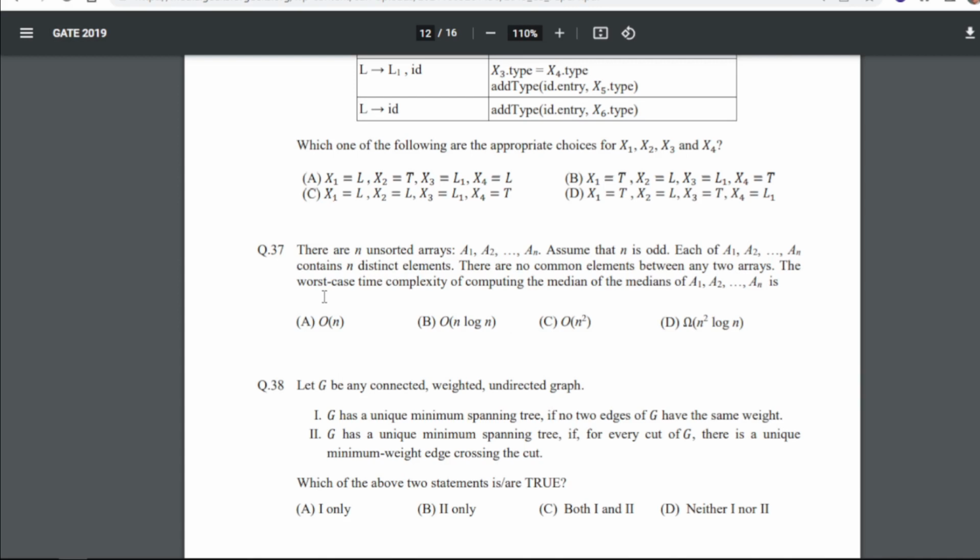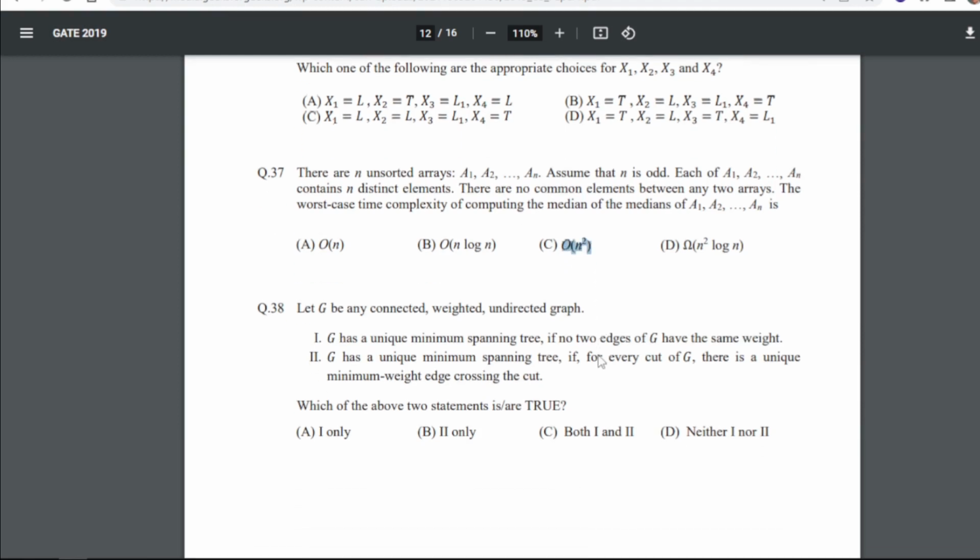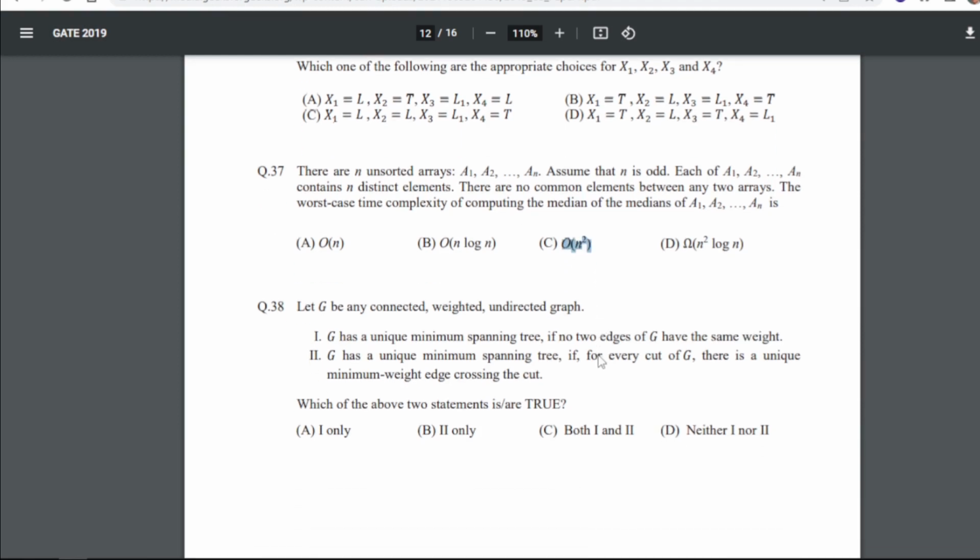37: there are n unsorted arrays a1, a2, ..., an. Assume that n is odd. Each of a1, a2, ..., an contains n distinct elements. There are no common elements between any two arrays. The worst case time complexity of computing the median of the medians of a1, a2, ..., an is what? So for 37 our answer is C, that is order of n square, right?